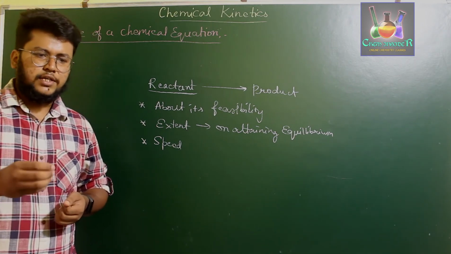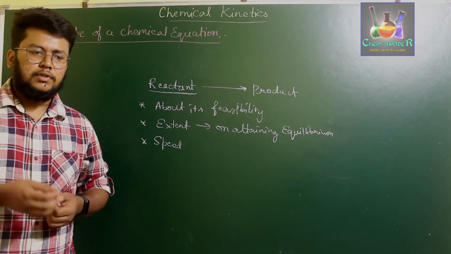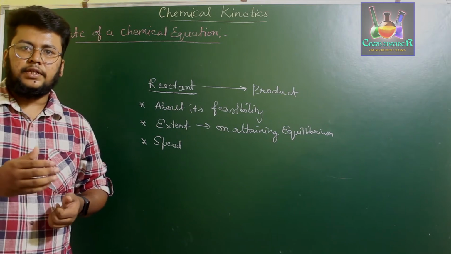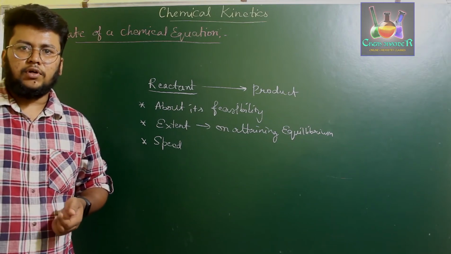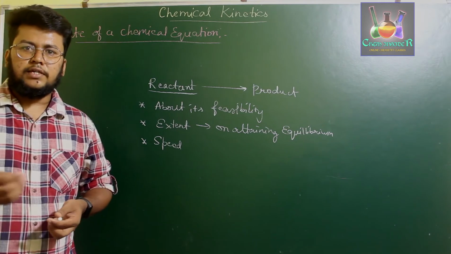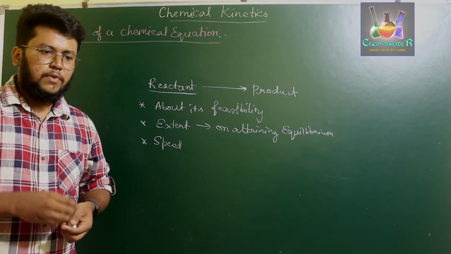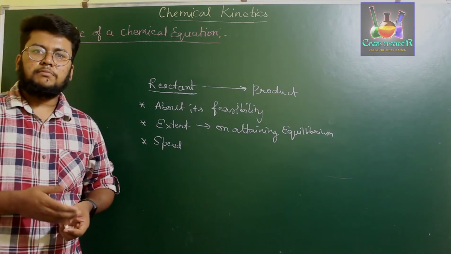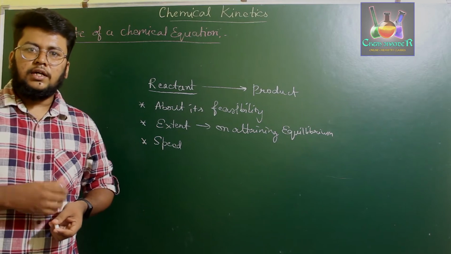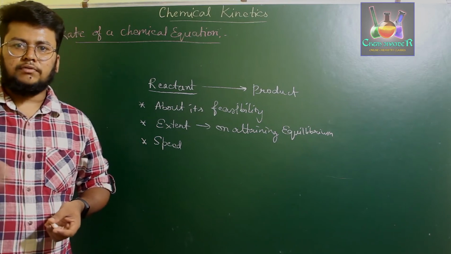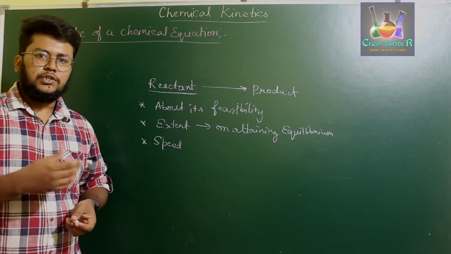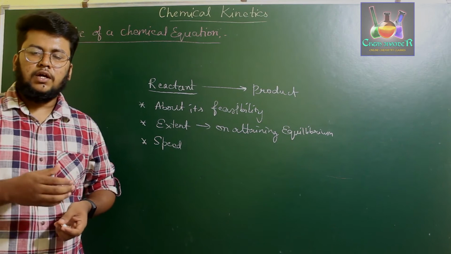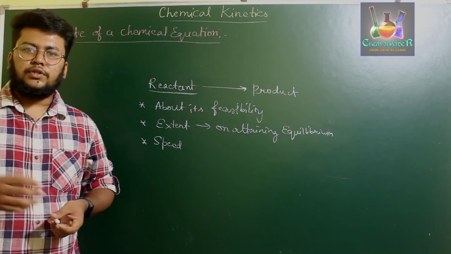If you consider reactions happening in the environment, all reactions are not happening at the same speed. For example, milk being converted to curd takes a day if you add some amount of bacteria to it. Raw rice being converted to cooked rice in a cooking process takes an hour or so. The reaction of rusting, that is iron reacting with the air and water molecules present in the atmosphere to form rust, takes about 3 to 4 days.